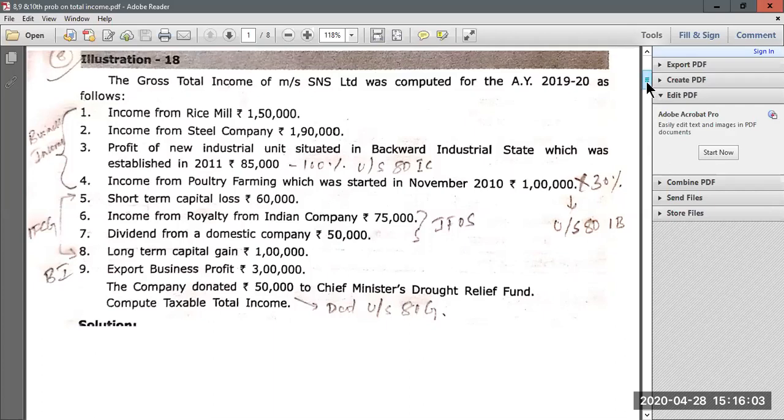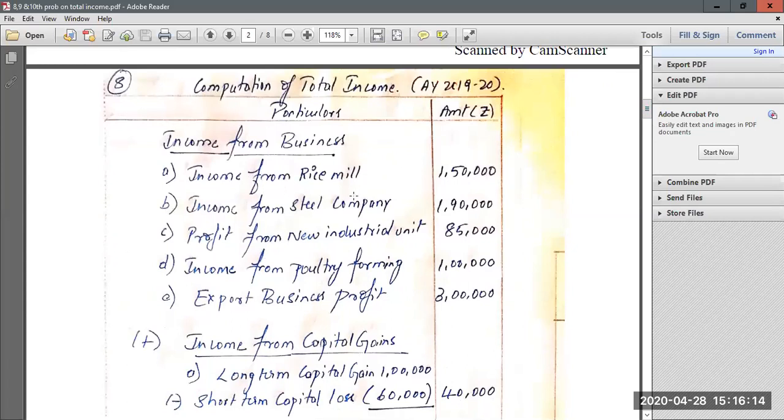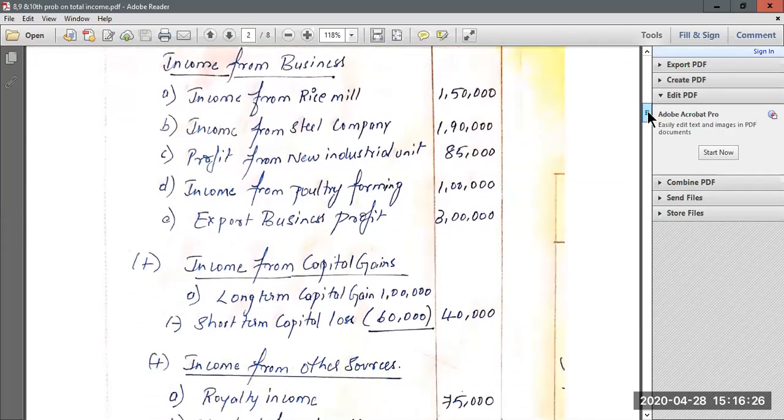Now let us understand how we have to solve this problem. We have to compute total income for assessment year 2019-20. We have to start with income from business. What all will come under income from business? Income from rice mill, income from steel company, profit from new industrial unit, income from poultry farming and export business profit. All these items will come under your business income. We have to add all of this, and that will be your total income from business.